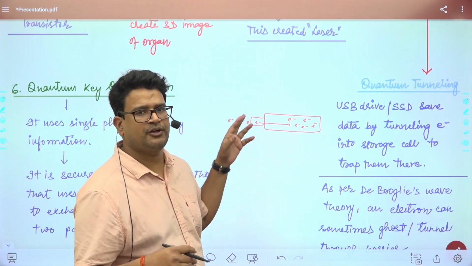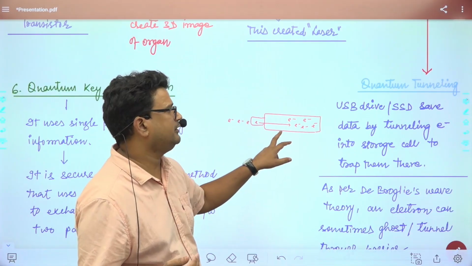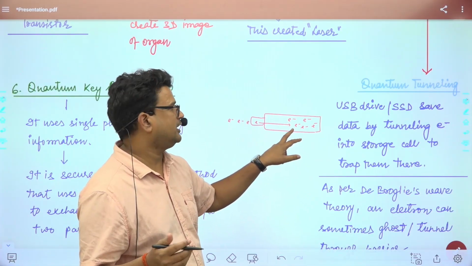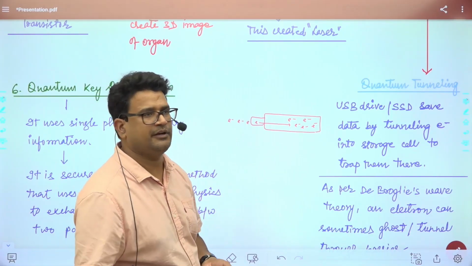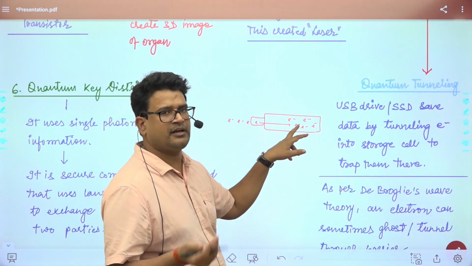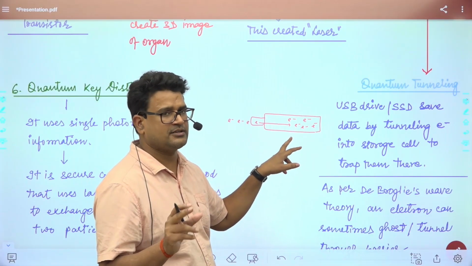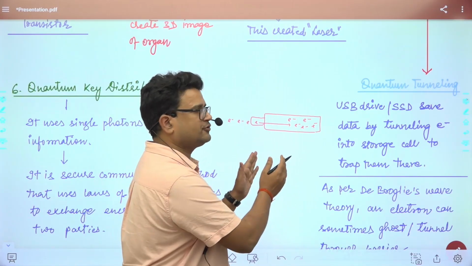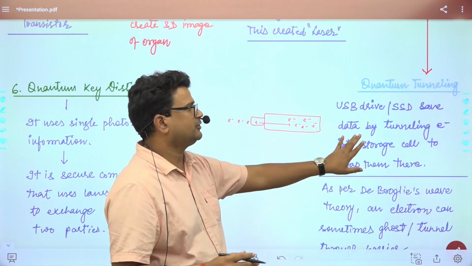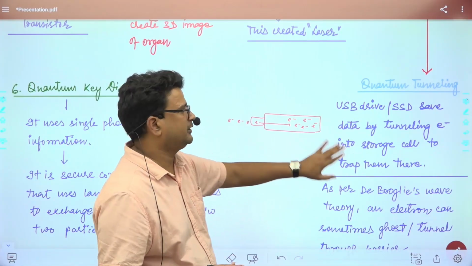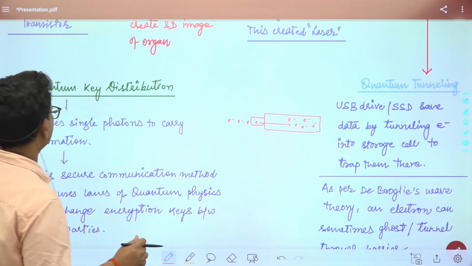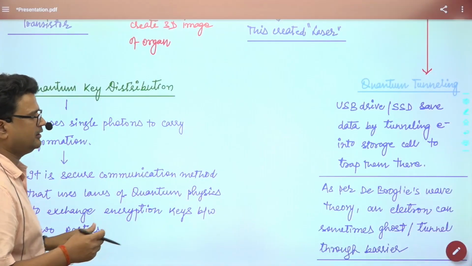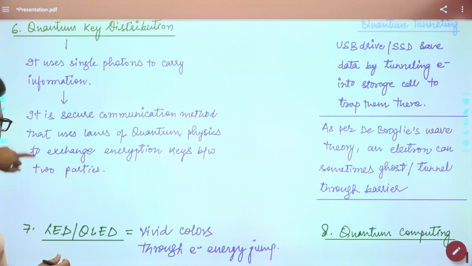Quantum tunneling, I already told you what it is. Quantum tunneling means the subatomic particles cross the repulsion barrier. Despite having the same charges, which create the repulsion force, they are still being stored at a particular place by this quantum tunneling method. So quantum tunneling is a method through which this pen drive storage can be easily explained. Simple one. All right.